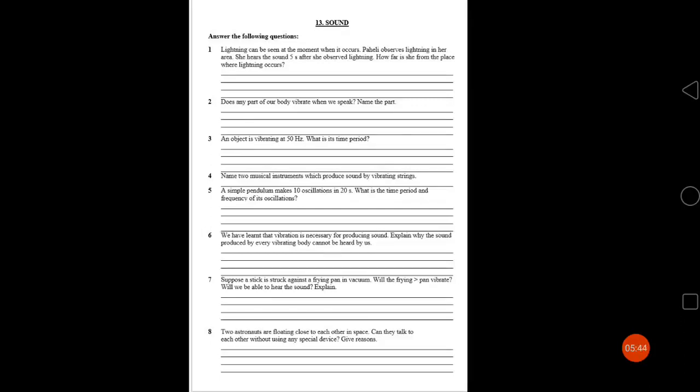So you can find out how many oscillations there are in 1 second. That would give you the frequency, okay? You remember that we defined frequency as the number of oscillations per second. So you can find out how many oscillations are done per second.